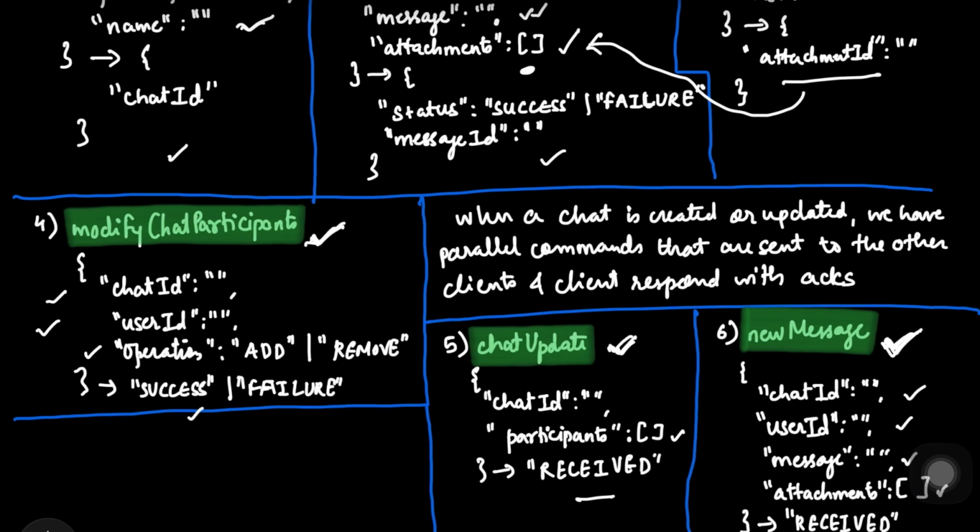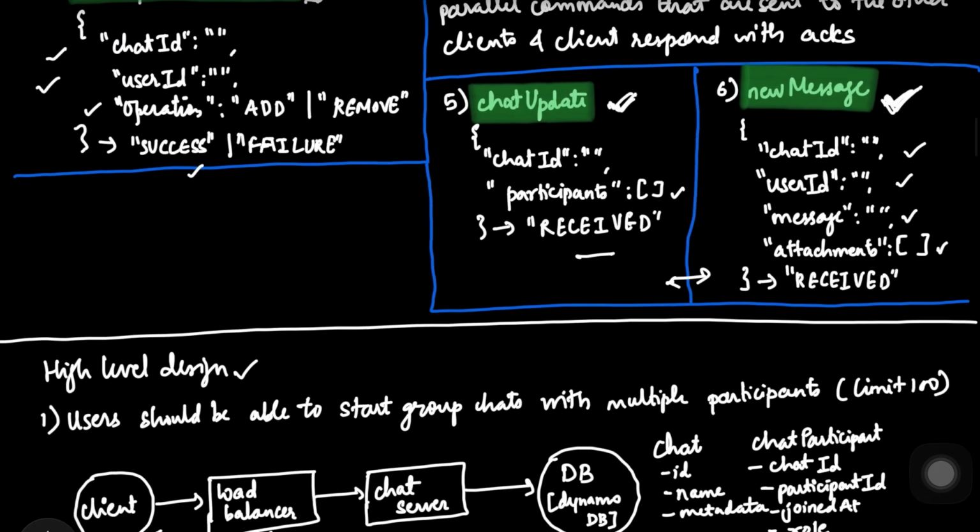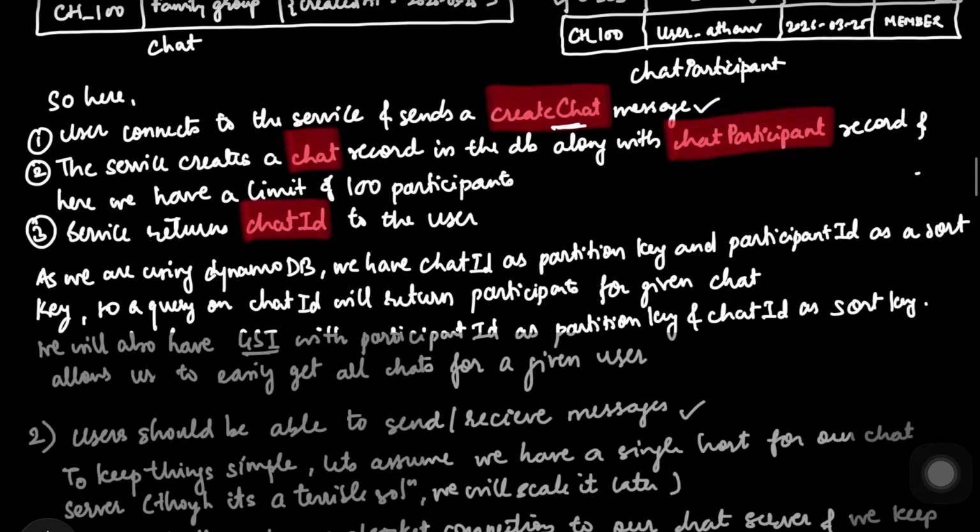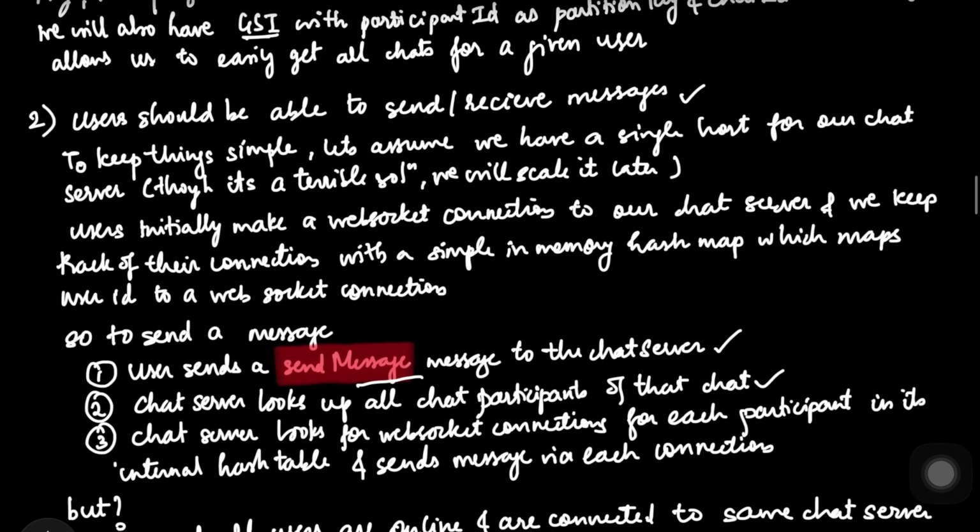Okay, so as I told you, these two things are the ones which are sent via the server to the client. So this new message command would be sent by populating all these fields using our tables, and we'll be sending it to Other, and that's how that message which was sent by Bob, we would be able to see in Atharv's chat interface. Okay, so this is how we have made a system where we are able to send and receive messages.